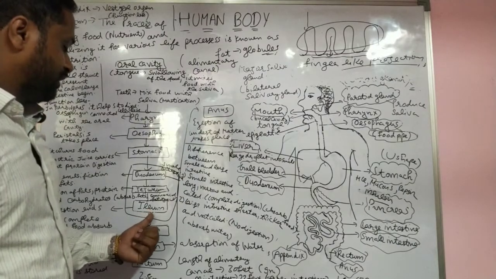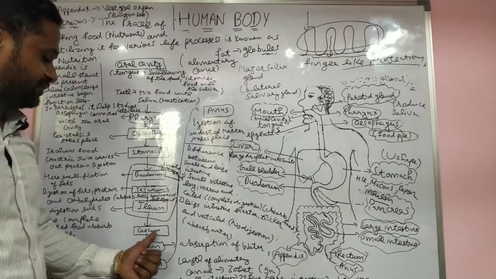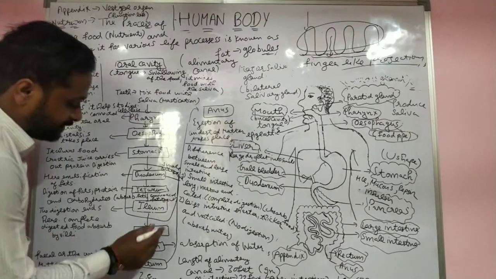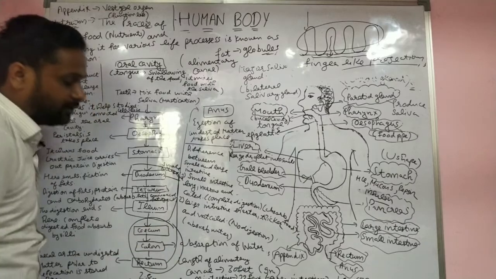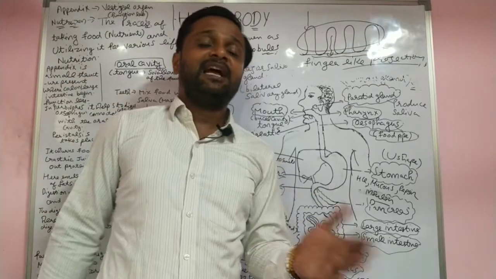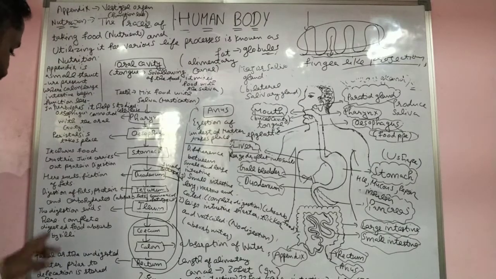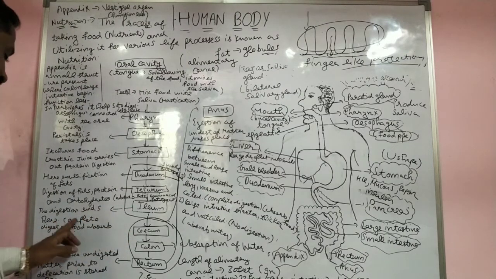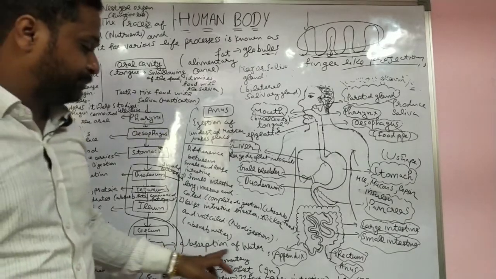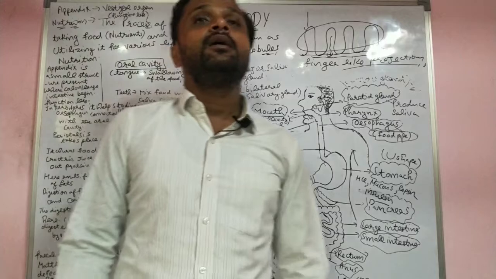Yes, ileum. The full digestion takes place in the ileum. Yes, this is the cecum. In the cecum, this is the first part of the large intestine. When undigested food is left, it goes into the colon. Here, in the ileum, the digestion ends; complete digestion of the food is absorbed by the villi. And the colon, what is the function of the colon? The absorption of water. Extra water left is absorbed by the colon.